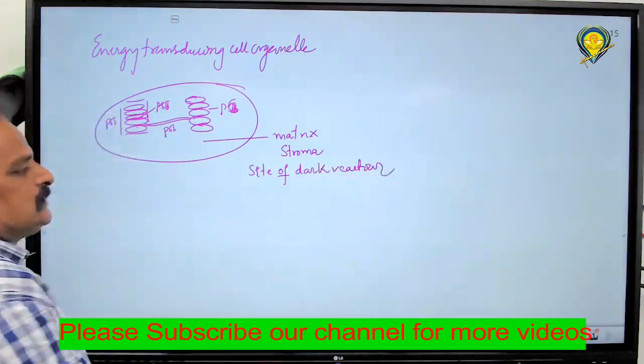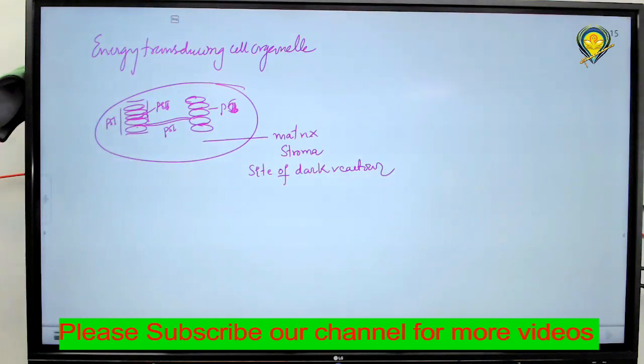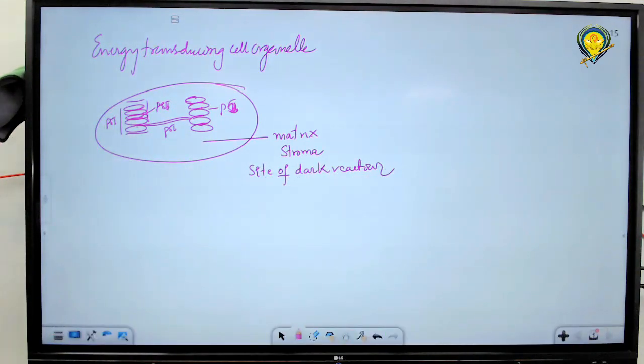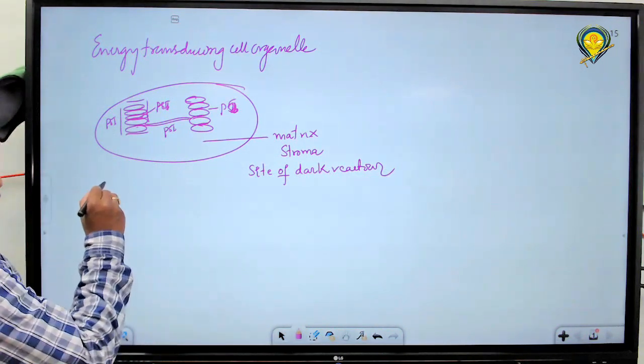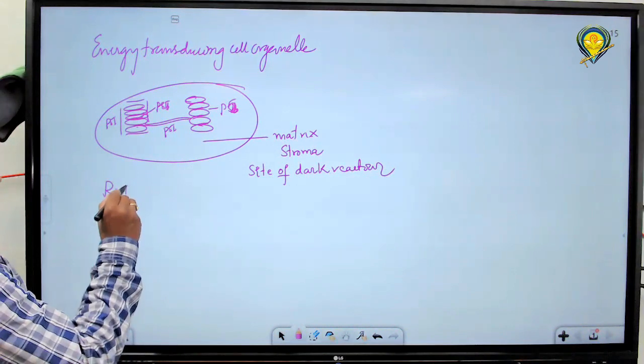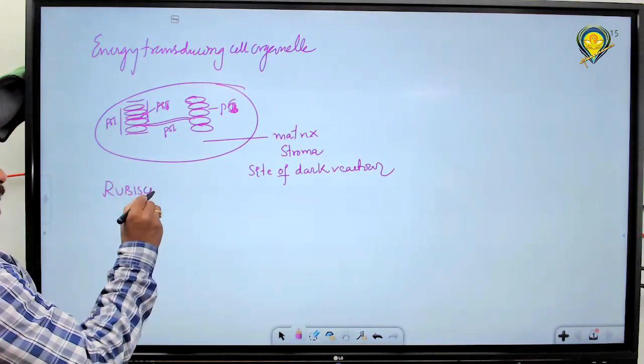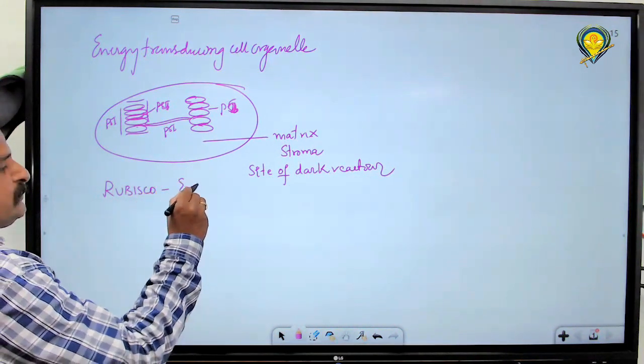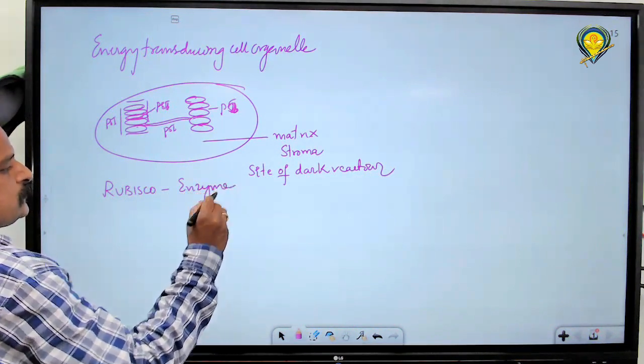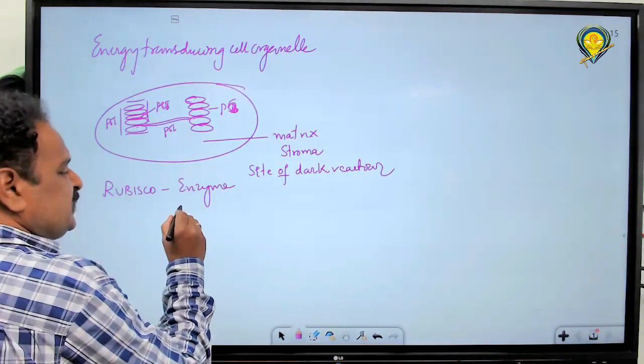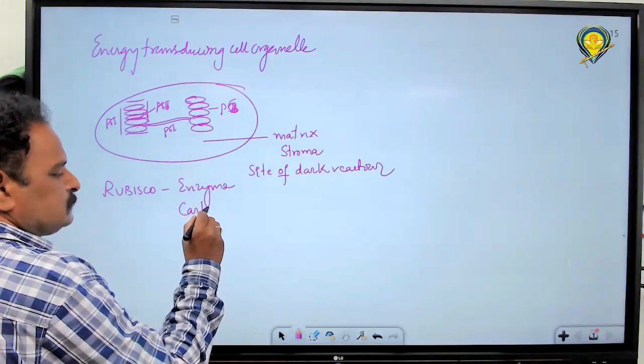Now this stroma contains Rubisco. It is an enzyme. It is involved in carboxylation.